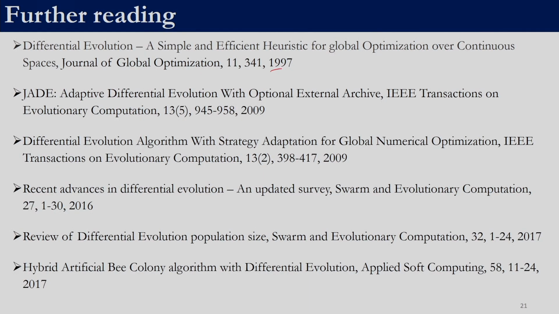For differential evolution, you can look into these papers. This is the paper which proposed differential evolution. Subsequently, there have been various developments. This is adaptive differential evolution, where they modified the basic differential evolution and a new variant was proposed. And then recent advances in differential evolution you can obtain from this paper. This article talks about a review of differential evolution.